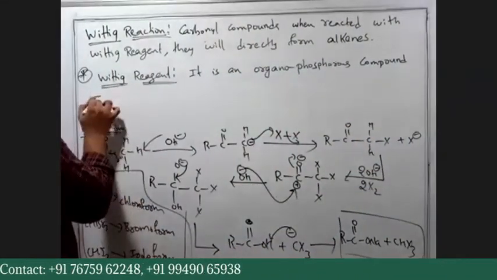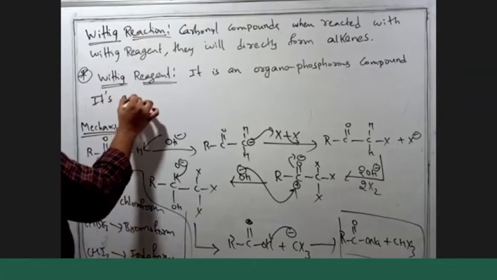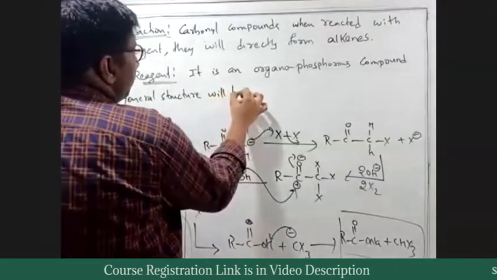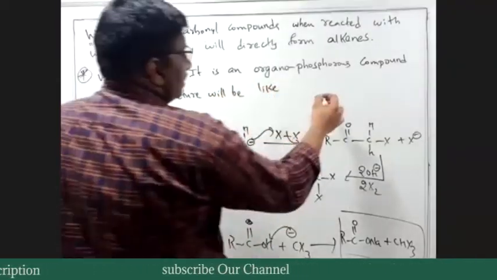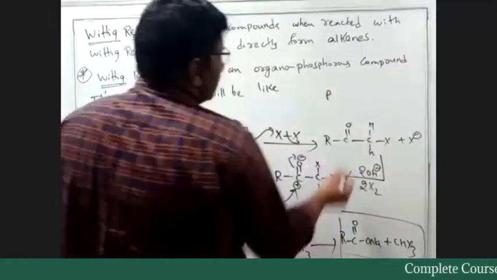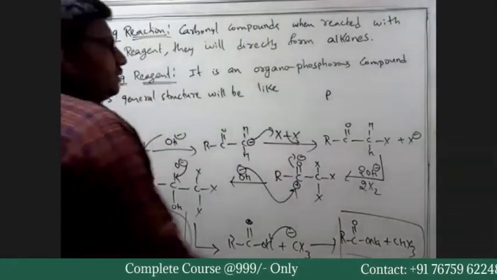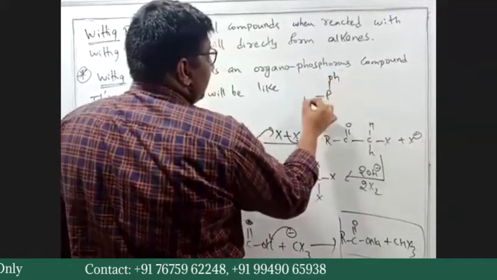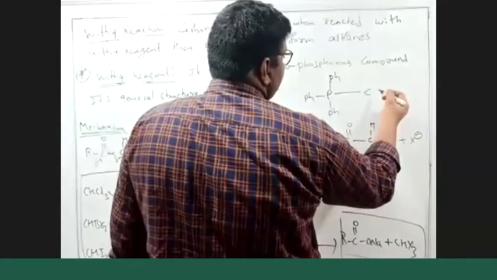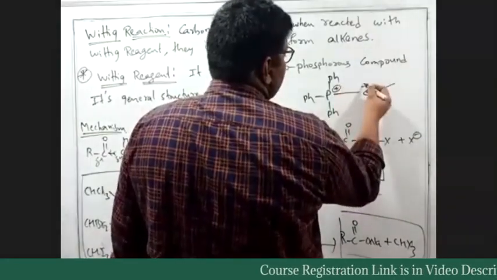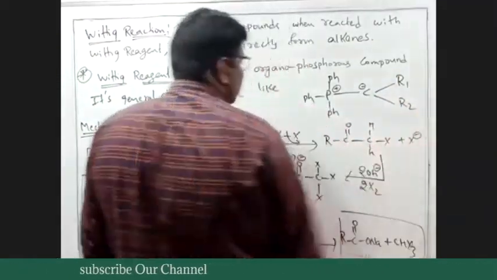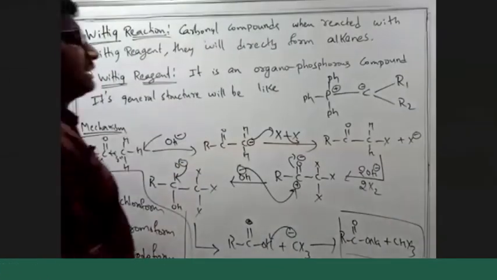Its general structure is like this. We have phosphorus, P, and three phenyl groups will be attached. We have carbon. This phosphorus has positive charge. This carbon has negative charge. There are alkyl groups R1 and R2. So this is the general structure of Wittig reagent.